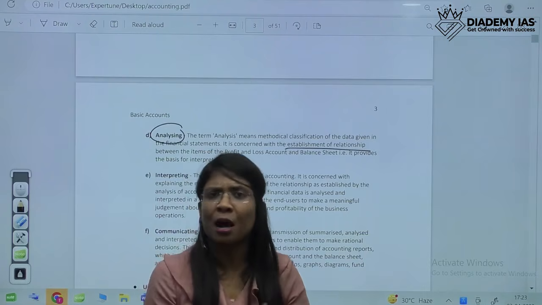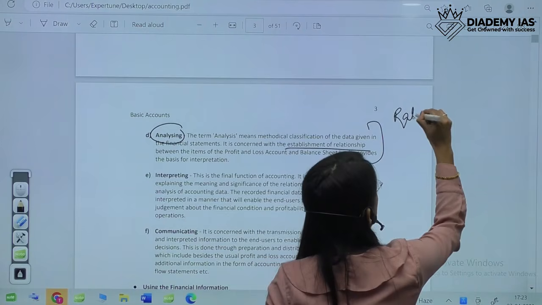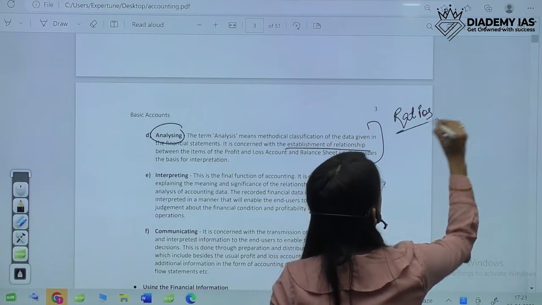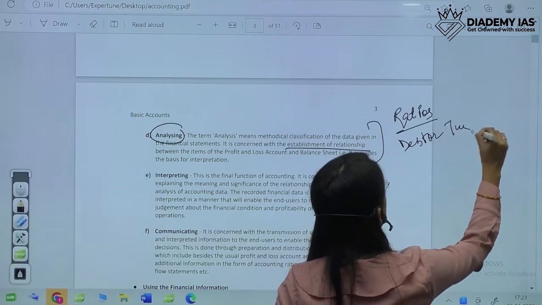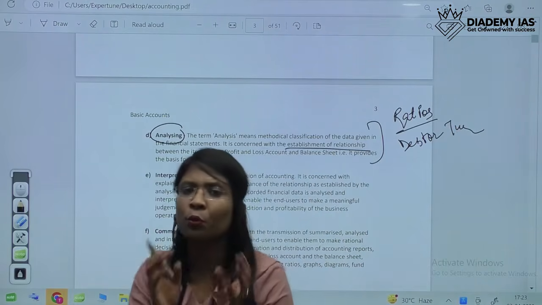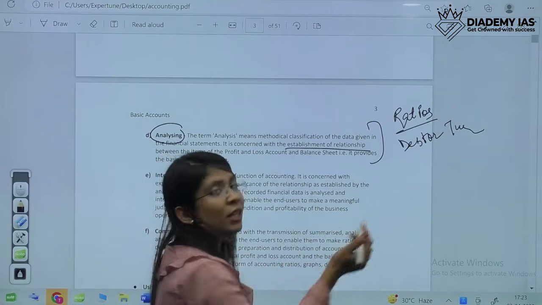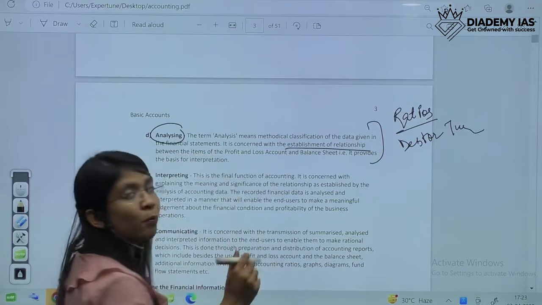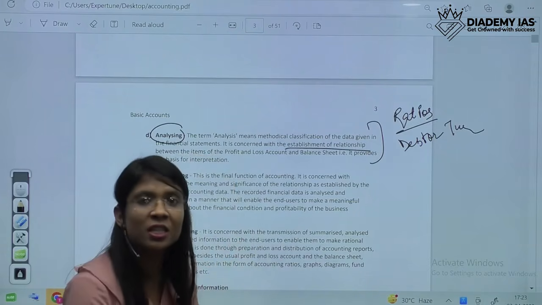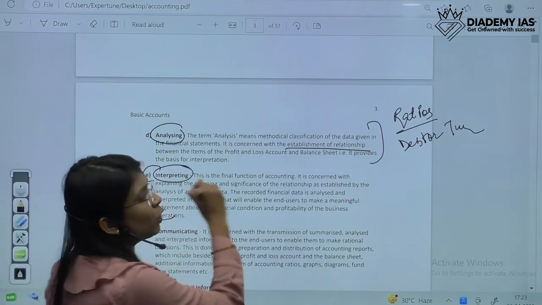So what do we do for establishing a relationship? Generally, we go to ratios, like debtor turnover ratio, current ratio. So if we go to the ratios, then we'll be able to establish a relationship. Then if we establish a relationship, that relationship itself is not sufficient. We have to come to a conclusion. We have to go to the results. To go to the results, we have to interpret those results.